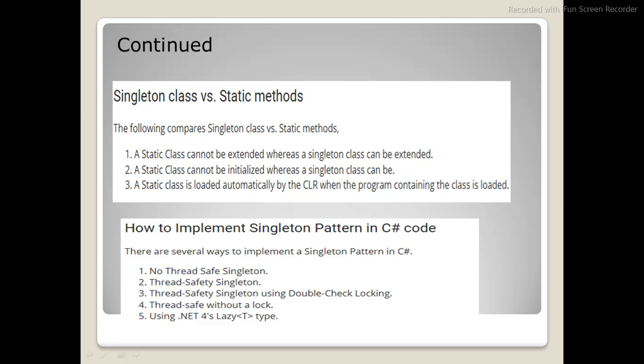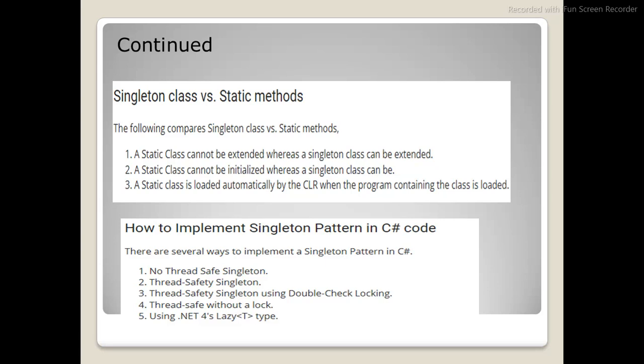You must be wondering what the difference is between singleton and static class, when my singleton itself is a static class. There is a difference. A static class cannot be extended, whereas a singleton can be extended. You got my point, right?